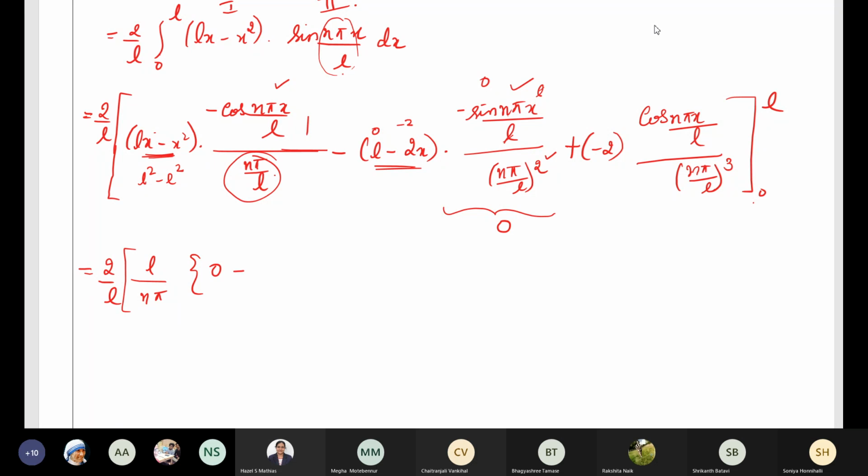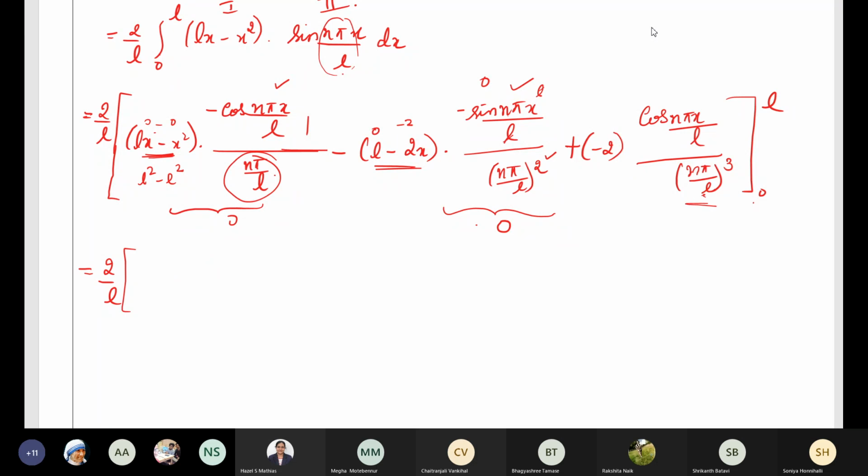Then minus, I'll take this negative sign outside. Negative sign, let us keep it outside. Now put the lower limit, that is x as 0. What happens when you put x as 0? Even that time it will be 0 because 0 minus 0 is 0. So when you put both upper and lower limit, this term also will be 0. You need not write that. Come to the third term.